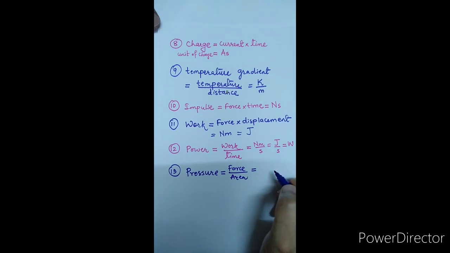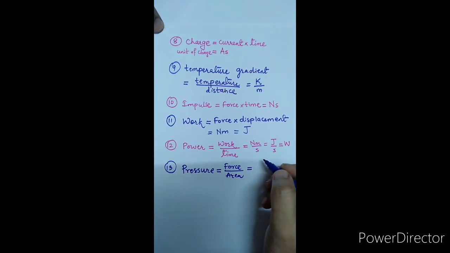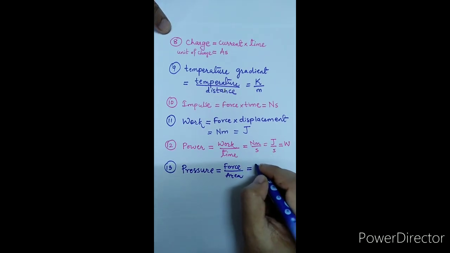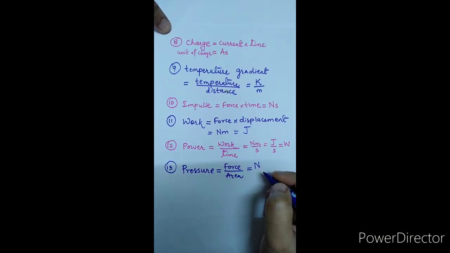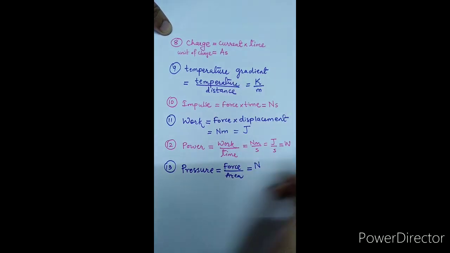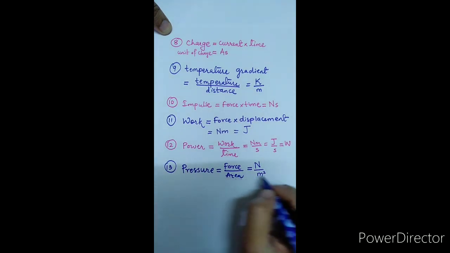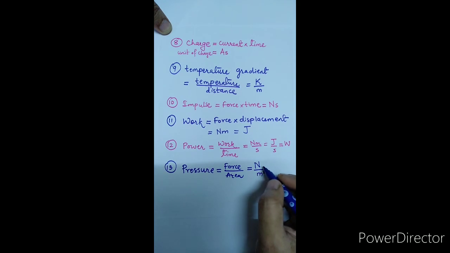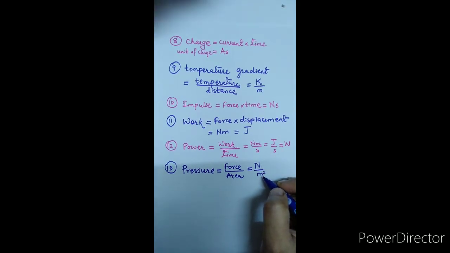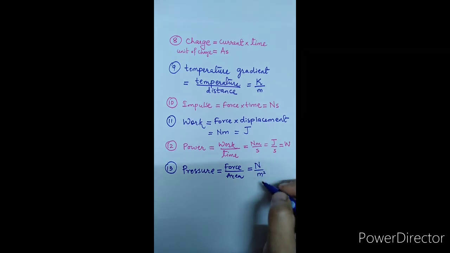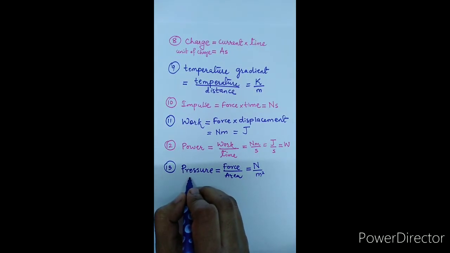When we are deriving its unit, we can use the unit of force, normally Newton, which is the derived unit, and area is measured in meter square. So the unit of pressure we derive as Newton per meter square. The unit of pressure depends on the fundamental units of length, mass and time. That's why this Newton per meter square is said to be a derived unit, and pressure is called a derived quantity.